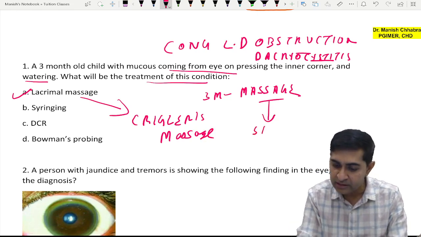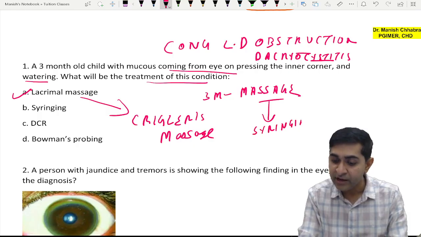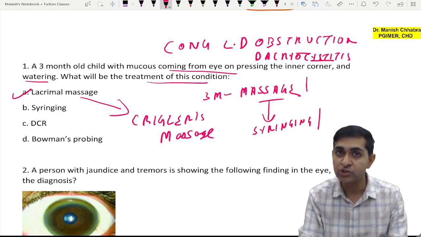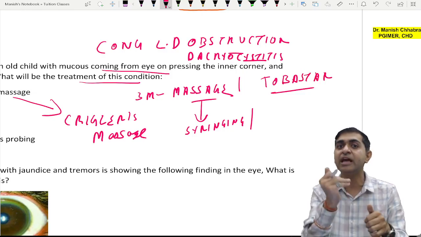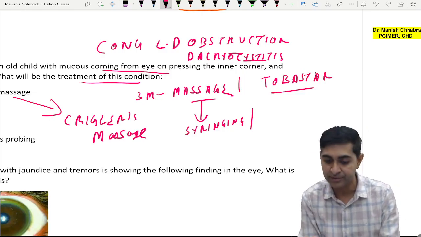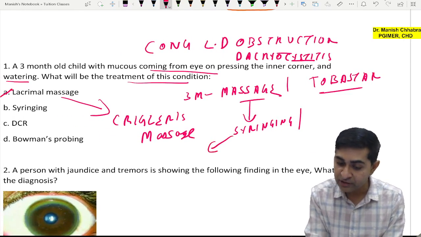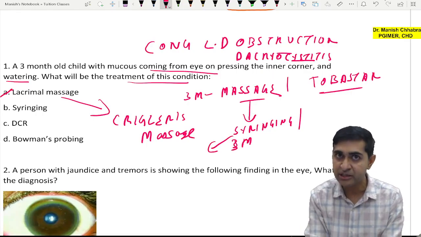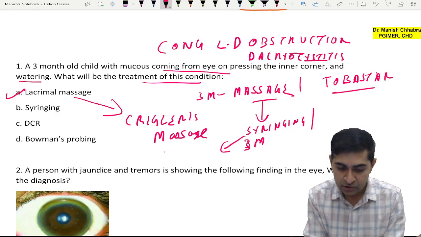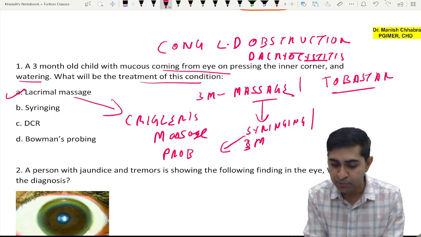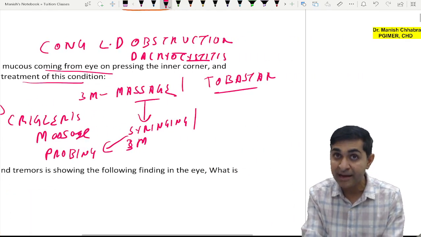You go for syringing. And mind you, when you are going to give massage or syringing, you always add on an antibiotic. The antibiotic most commonly used is Tobastar, because that is believed to be relatively safe in children. If after another 3 months there is no resolution, you go for probing. So what is probing? Probing uses Bowman's probes.